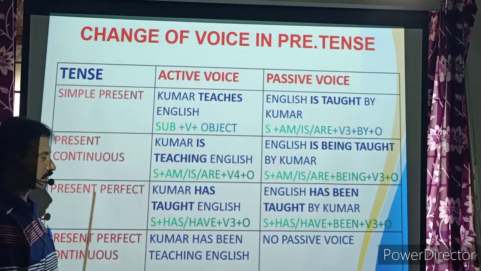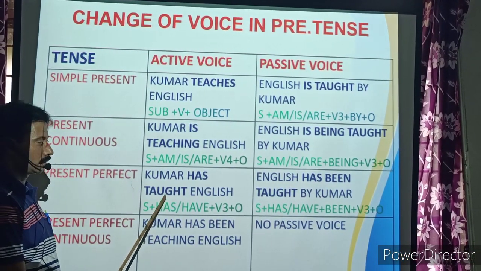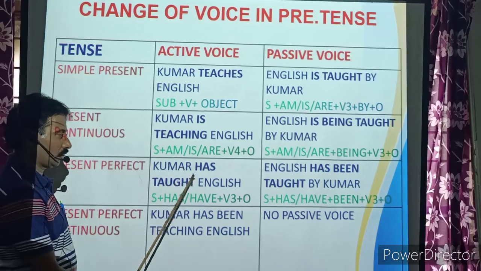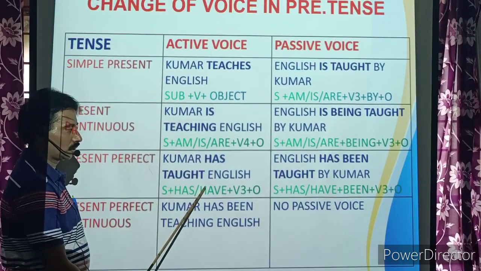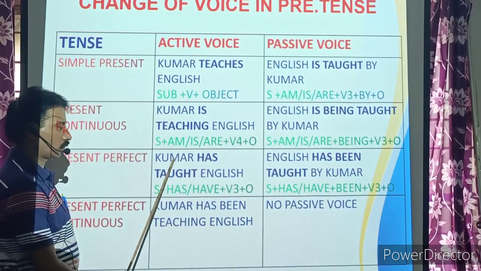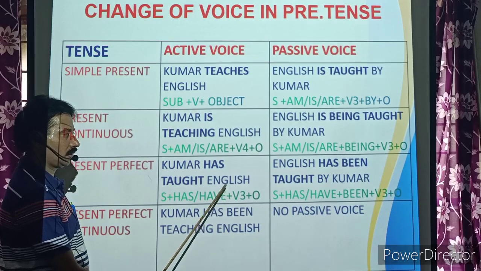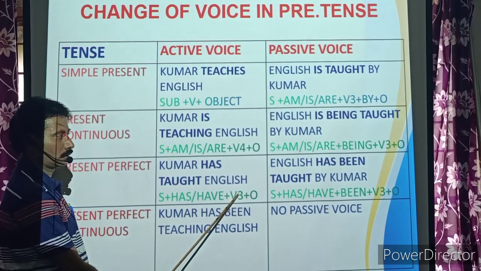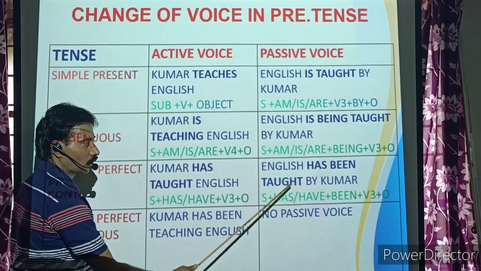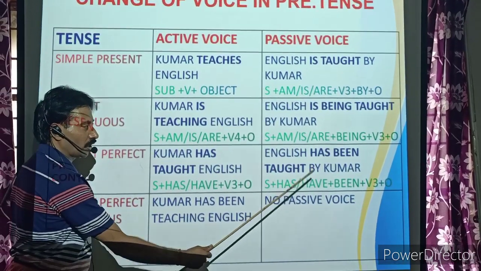Now coming to present perfect tense. Kumar has taught English. In present perfect we use has or have plus V3. Kumar is subject, has taught is V3, plus object. English has been taught by Kumar.